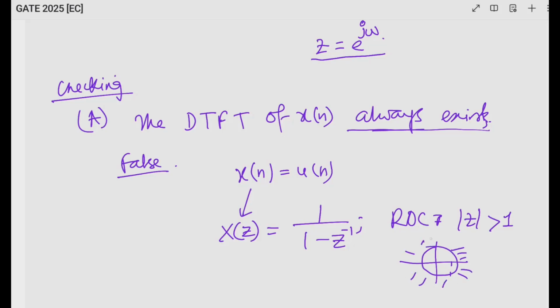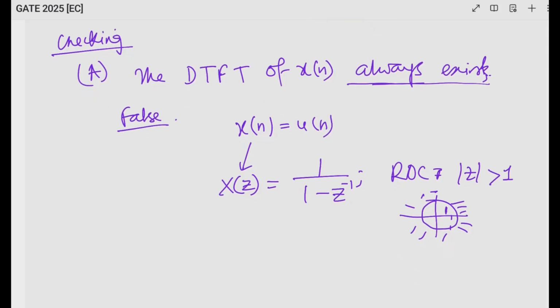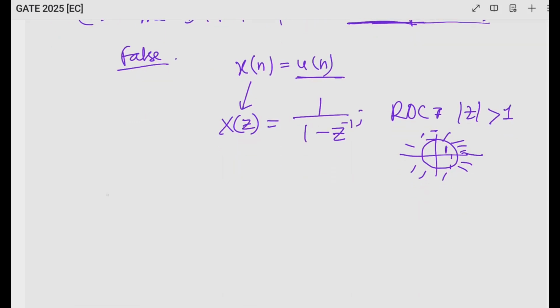So it does not include the unit circle. The Z transform exists, but its ROC excludes the unit circle, so I cannot say that the DTFT exists for this signal. So this statement is wrong.